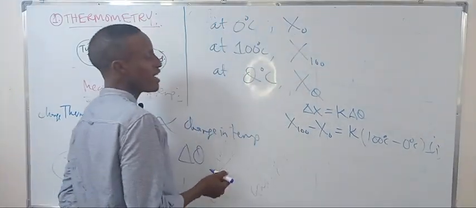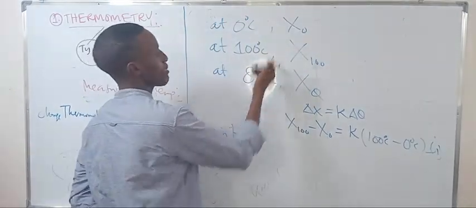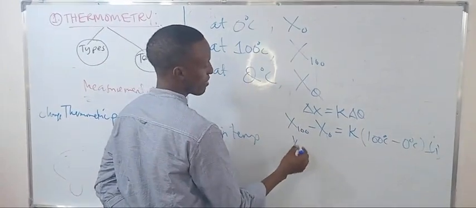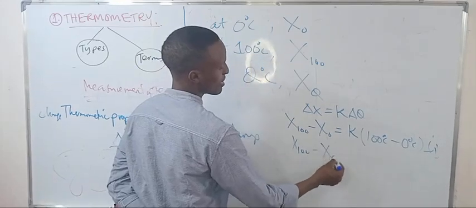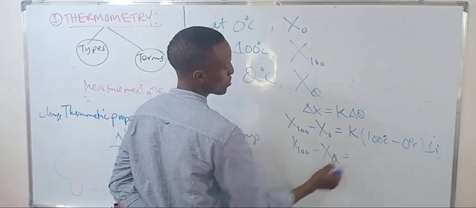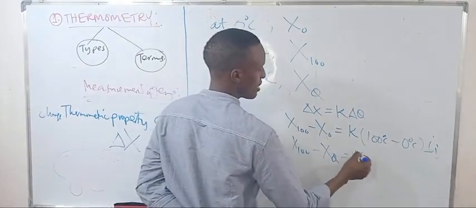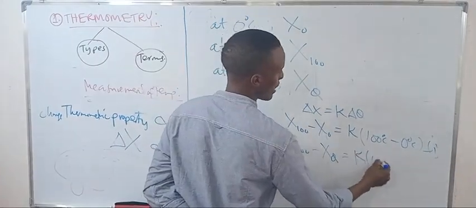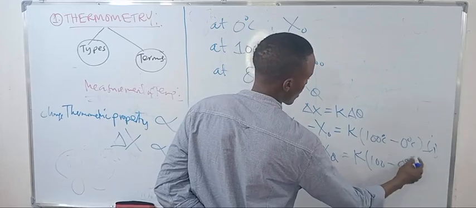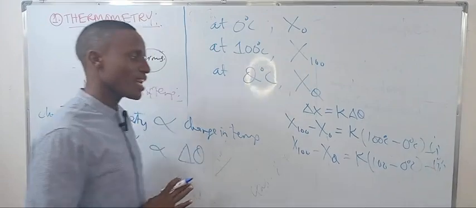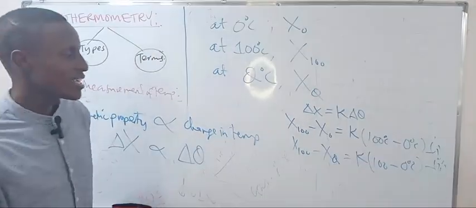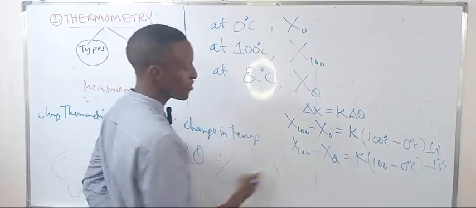How about if I take this minus this? The physical property at 100 minus that at theta is equal to K times 100 minus theta, in degrees centigrade. So the change in temperature signifies the change in the physical property.